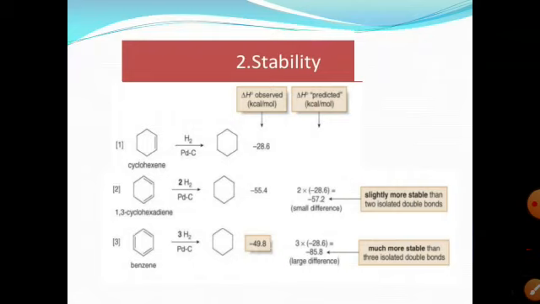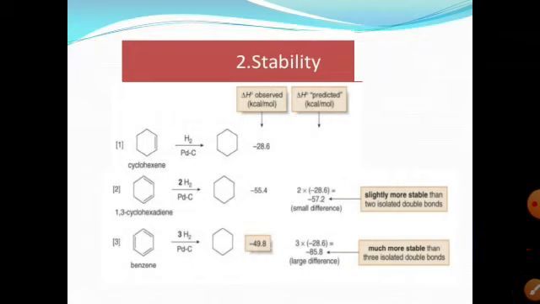is released. It means the difference is 36 kilocalories. The difference between 85.8 and 49.8 is 36 kilocalories. It means benzene is 36 kilocalories more stable than the hypothetical system, where, when 3 double bonds are present, the energy release should be 85.8, but not in the real case.